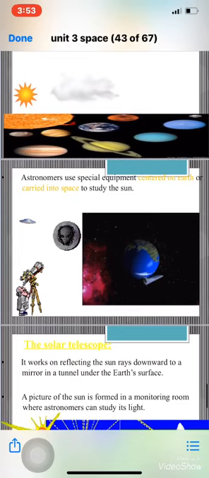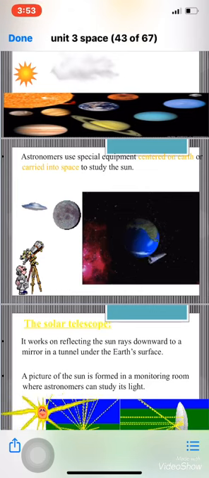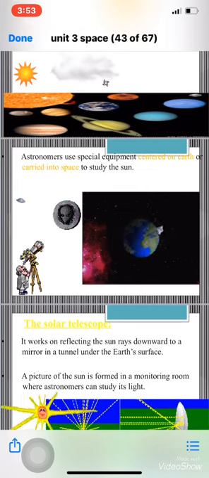We have two types of equipment. Sometimes they are centered on Earth or carried into the space to study the sun or to study the universe, to study the space, and so on.